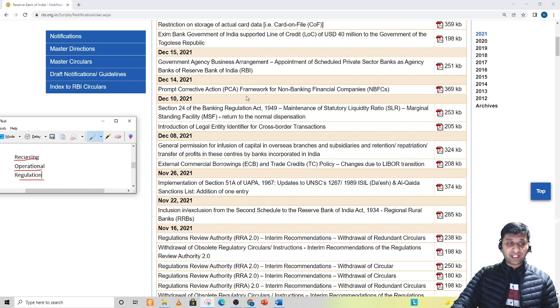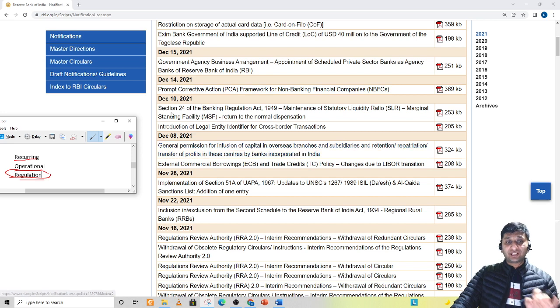So this is important for me. Why? Because this is a regulation which is impacting the larger public or the larger banking system, right? It impacts all the NBFCs, right? It impacts how the NBFCs will work. Therefore, all the related entities with NBFCs will also get impacted. So this is a very important notification.